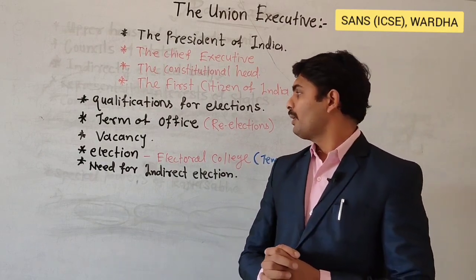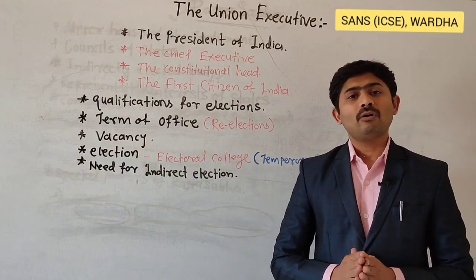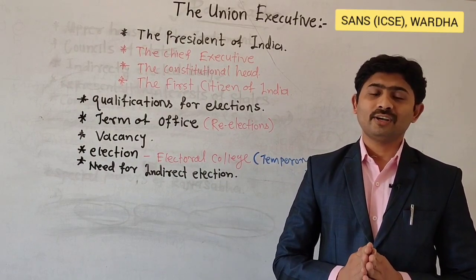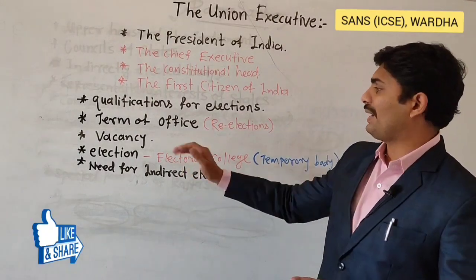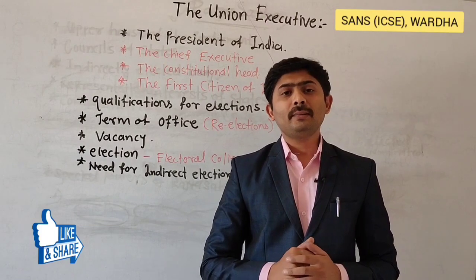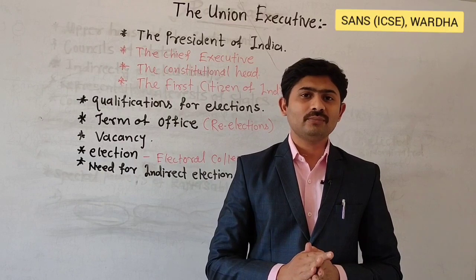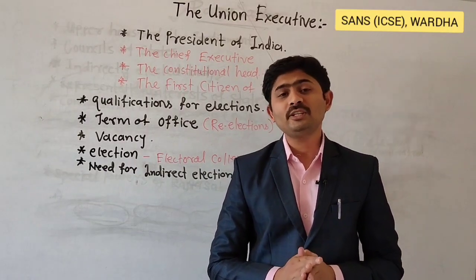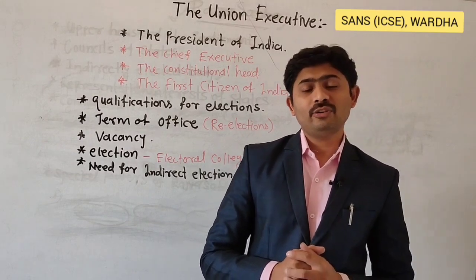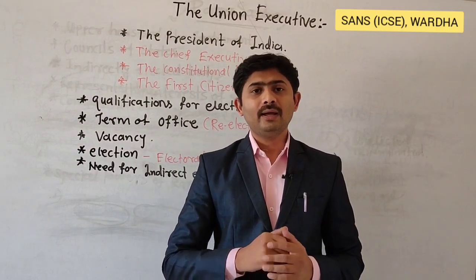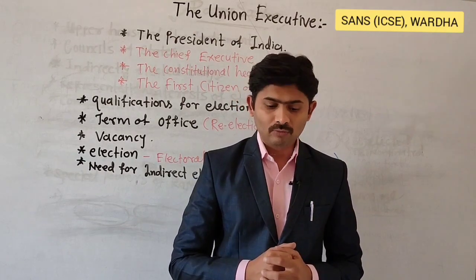Okay. Now we'll discuss his term of office. Generally, the term of office of the President is 5 years. He can be in office for a term of 5 years. Then vacancy. The President may resign before the end or expiry of his term, and for this purpose he needs to give a written resignation letter to the Vice President of India, and the Vice President of India will convey it to the Speaker of Lok Sabha.